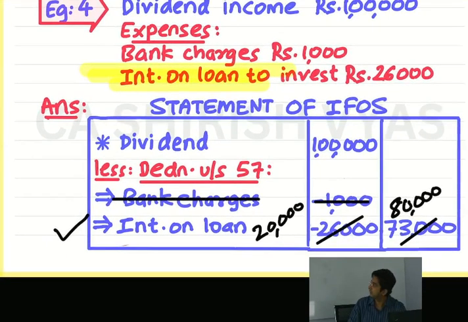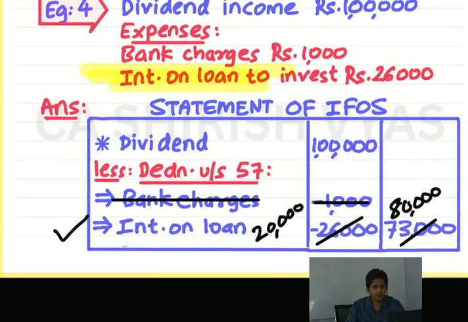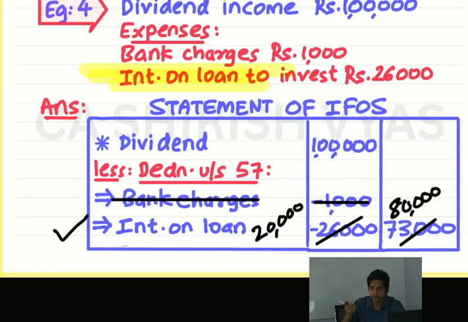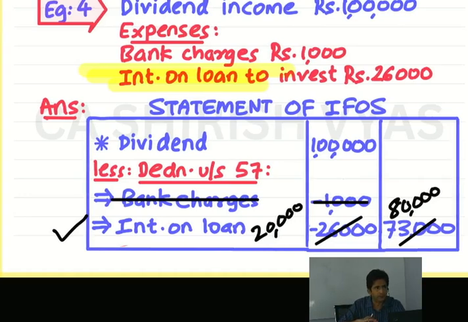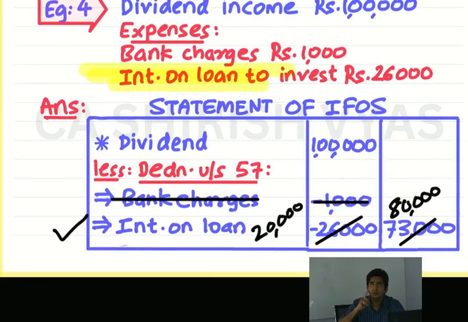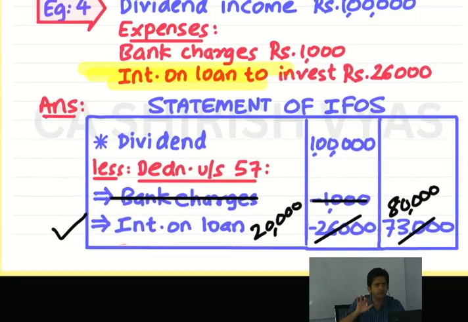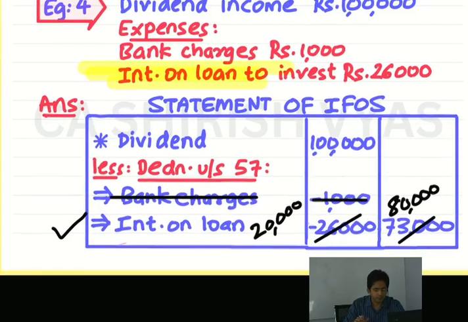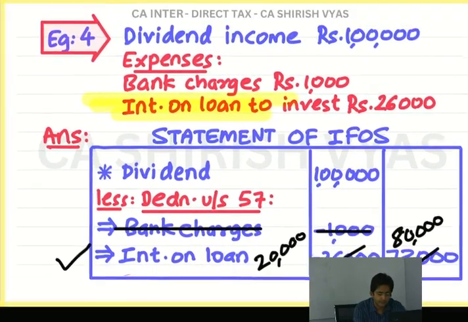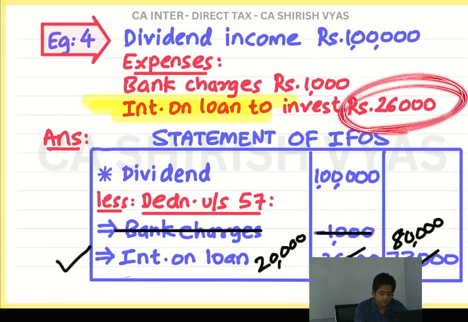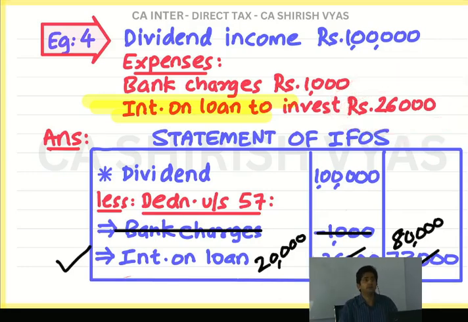Look here. So finally what I did, bank charges ignore. Interest on loan, actually it was 26,000, but I restricted to 20,000. How did I get 20,000? 20%. That is the rule. Why the rule is bad, I will tell you. But 20% you can minus. But tell me, what if instead of 26,000, this was only 6,000? 6,000. Then you minus 6 only.